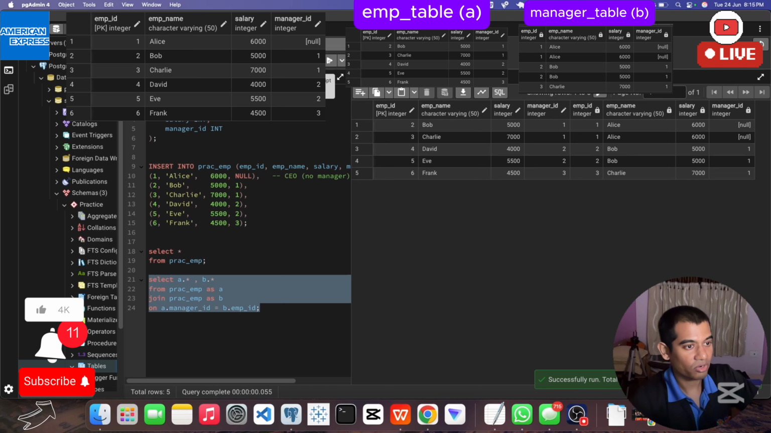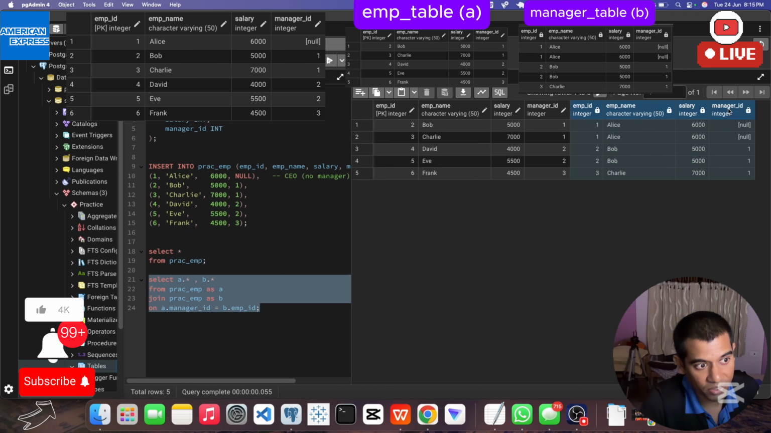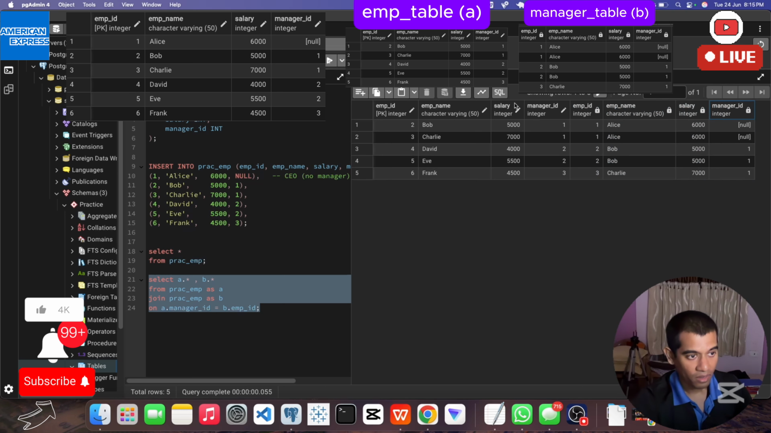See, we got the same thing. This table is table A, this table is table B, right? That's it, it's easy. What we have told is, give me those IDs where manager ID is equal to employee ID. In this way we come to know that these are the managers and these are the employees being managed by them, or they are the leaders and these are the employees who are working under them.